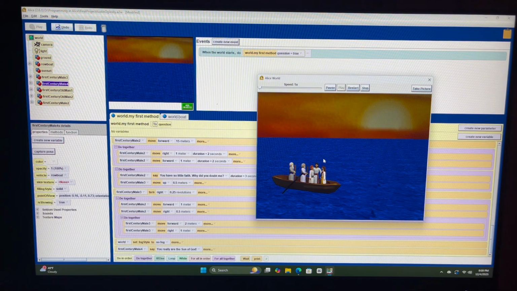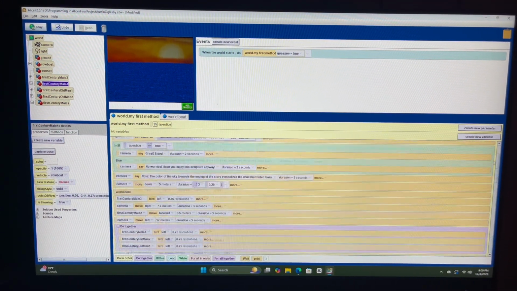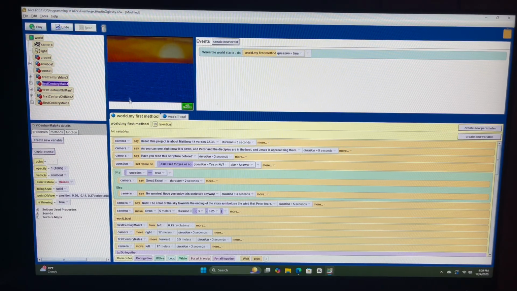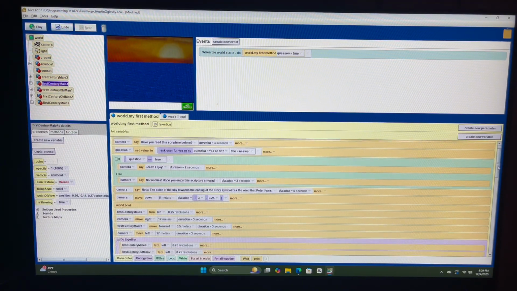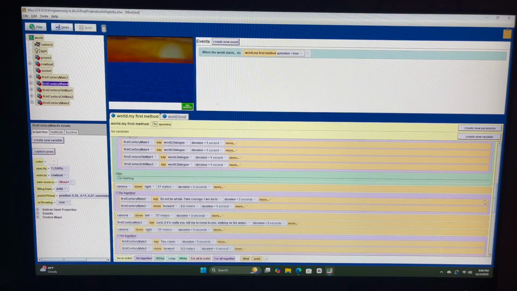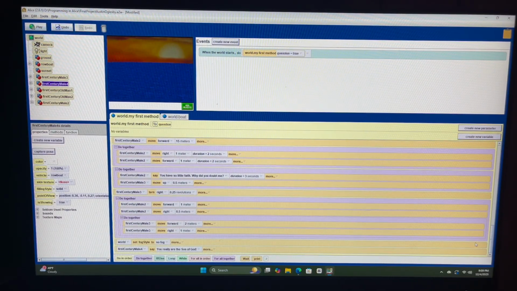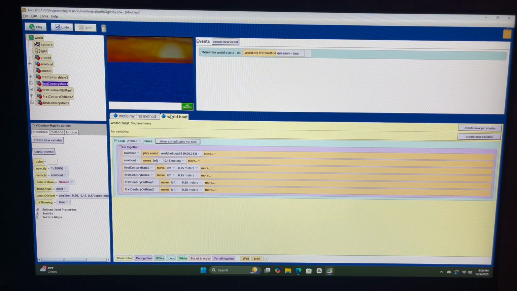And that's it. And then real quick, I'm going to go through the entire coding sequence for you. So here we can see all this right here. Let me show you real quick. And then here is a method that I created for the boat.